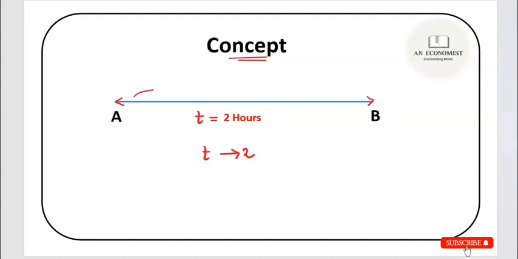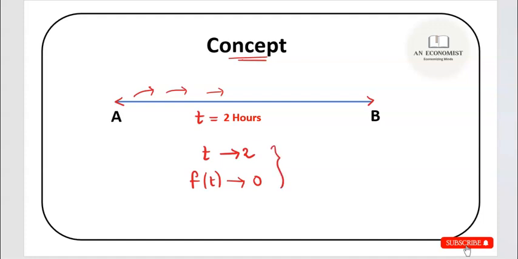You start from point A and you gradually cover this distance, and as you move closer and closer to this distance, the time will be closer and closer to 2 hours, right? Suppose I define a function f(t) which basically gives you the distance covered, right? So distance is a function of time. So as t approaches 2, or t tends to 2, the function denoting the distance remaining will be approaching 0, right? I hope this is clear to you.